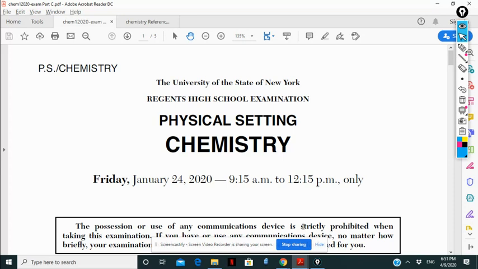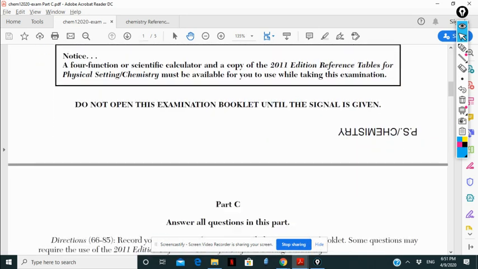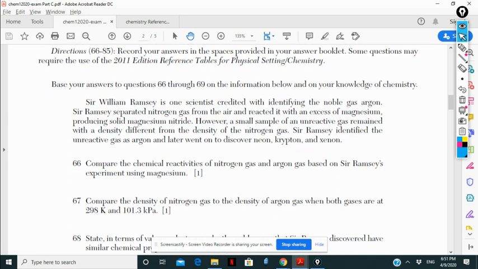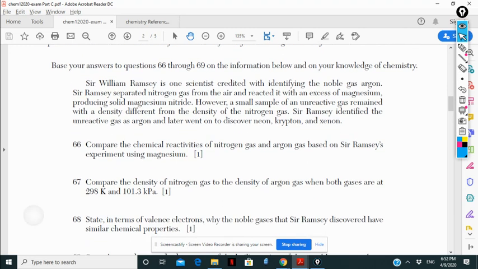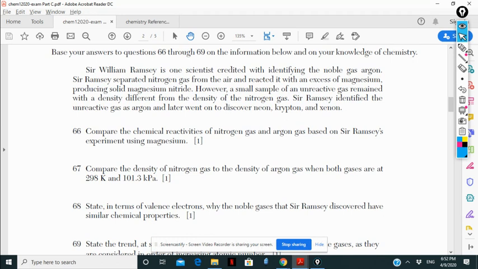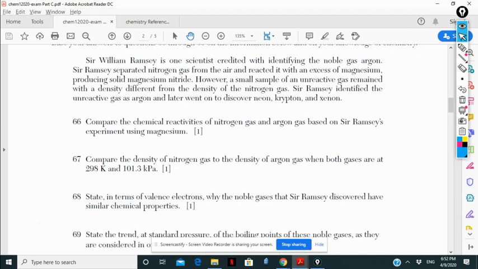I'm going to explain everything in details. We're going to do part C. Again, as I said before, I don't care about the passage unless I have a question related to the passage. If I cannot figure it out, I have to go backward and try to figure it through the passage.